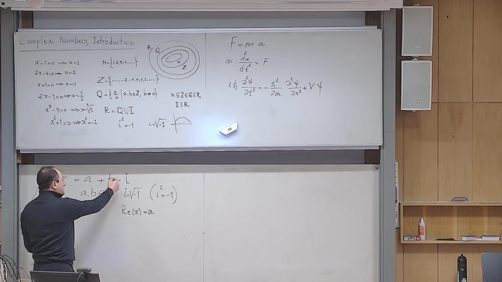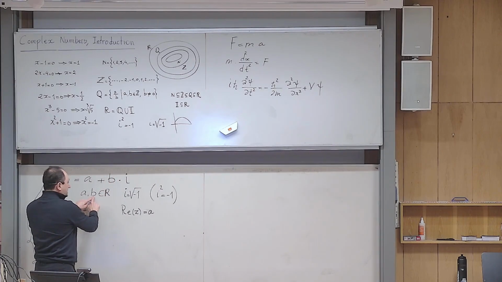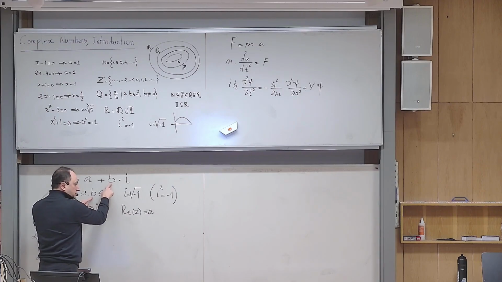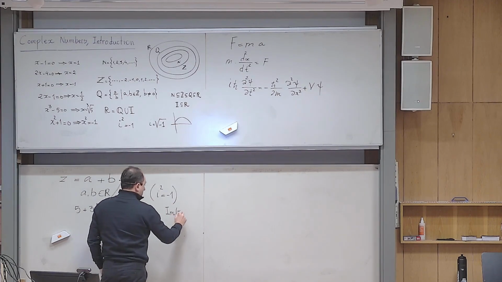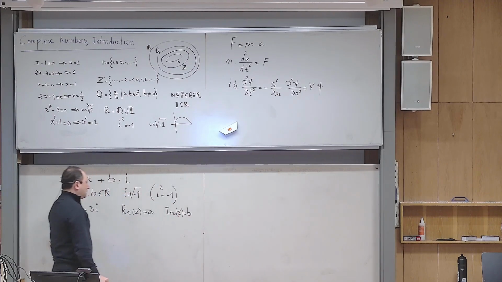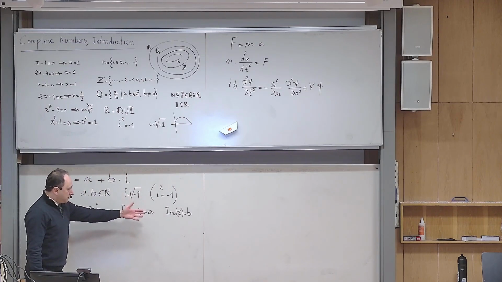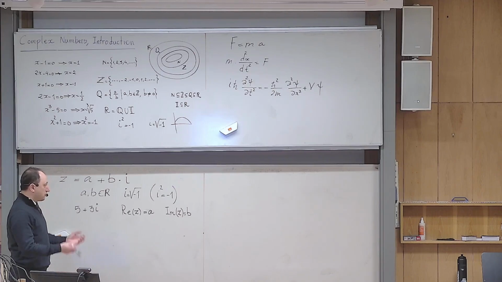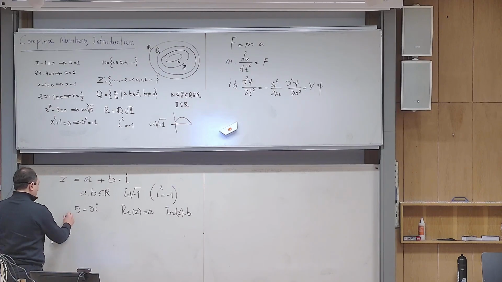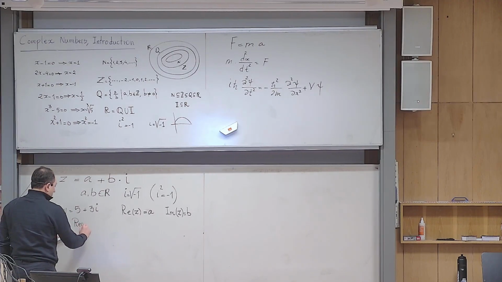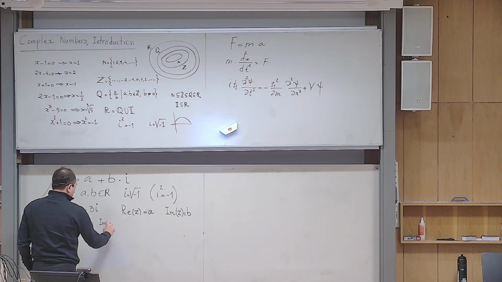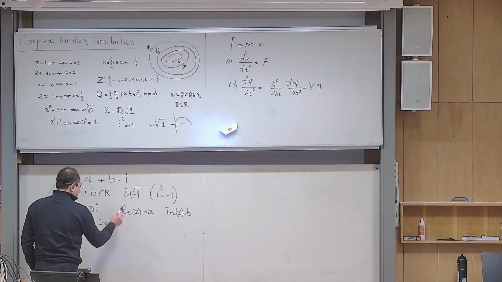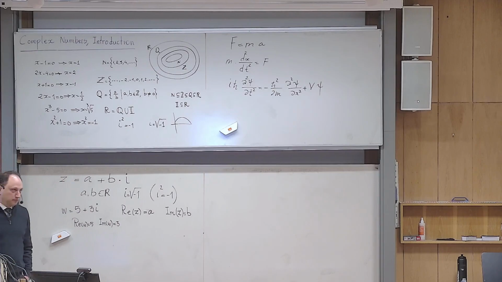And then this number B, be careful, the number B itself is real. That B part is called the imaginary part, and it's denoted by Im for imaginary of Z is B. So, real and imaginary part of the complex number are both real. So if I give the name W to this number, and I ask you what is the real part of W, the answer is 5. And if I ask you what is the imaginary part of W, don't say 3i, you should say just 3. This is the definition, okay?